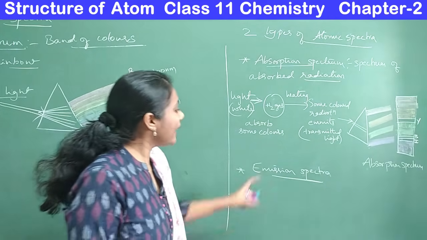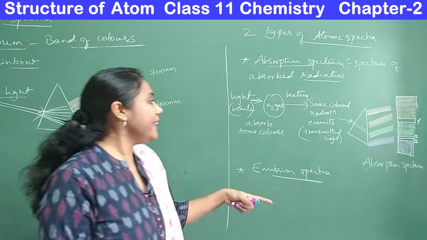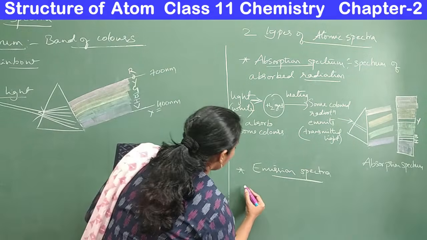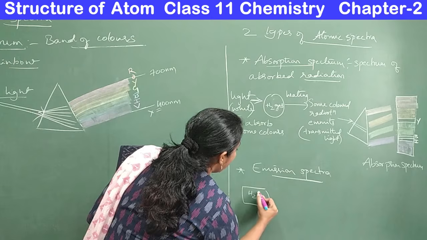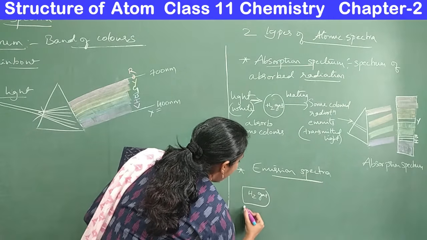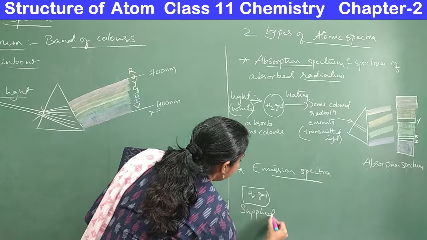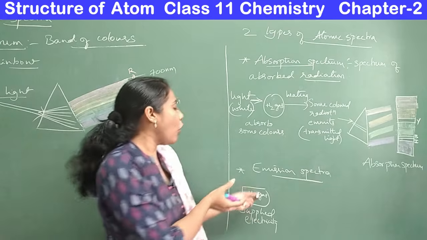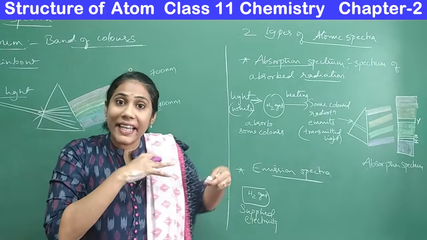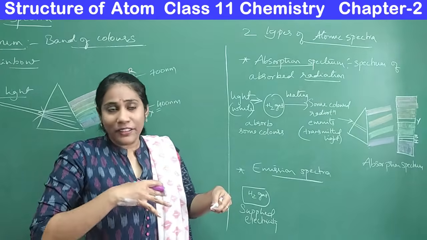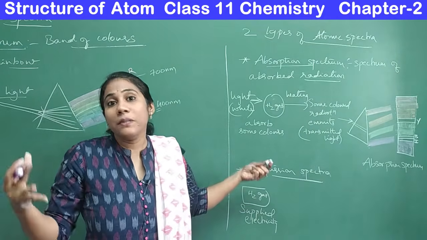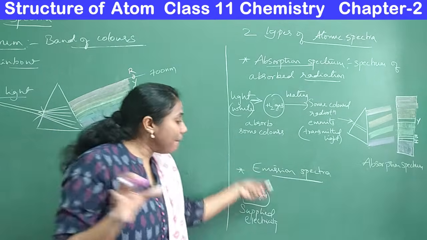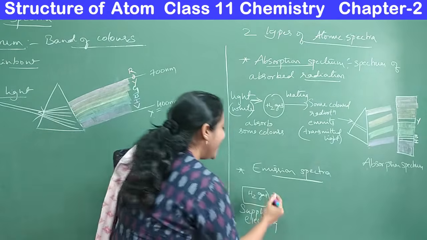Okay, fine. And coming to the emission spectrum. So how do we get an emission spectrum? Let me take hydrogen only here. So I took a hydrogen gas, and I supplied electricity here. When I supplied electricity, you know what? All atoms in hydrogen gas are in an excited state. And it's not that good for the atoms to stay in an excited state. They have to come back to their original form. When they come back to their original form, they emit radiation.